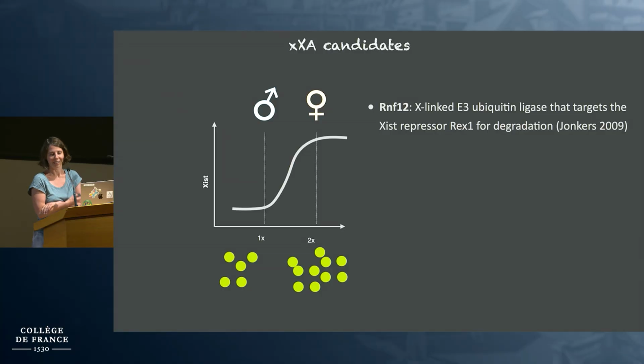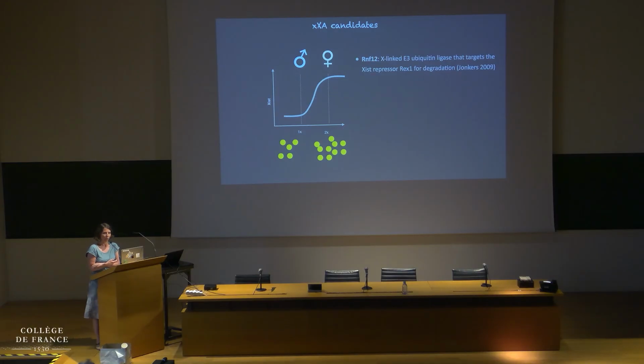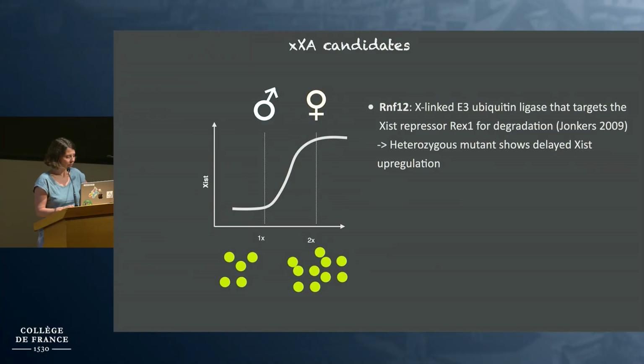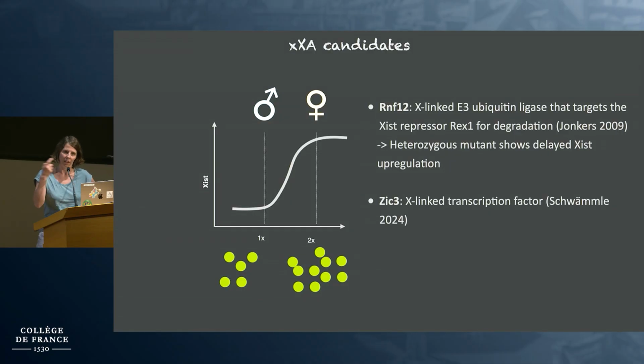There's RNF12, which Harry has already introduced, an X-linked E3 ubiquitin ligase that indirectly activates Xist by targeting a repressor, REX1, for degradation. Already in the initial study it was shown that heterozygous mutants show somewhat reduced Xist expression, but X inactivation is not abolished. We recently found another X-linked activator in a screening study we published last year, which is ZIC3. This is a transcription factor encoded on the X chromosome, and it can activate Xist.